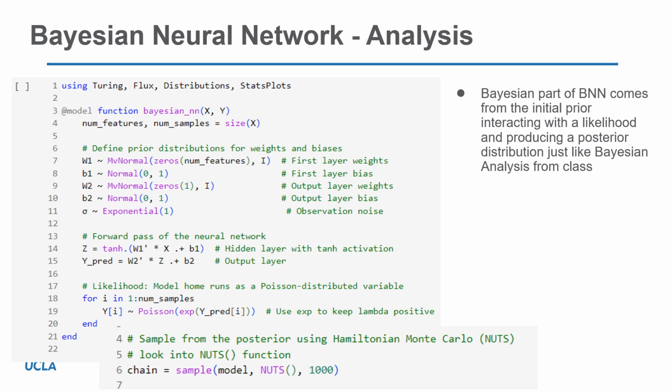The output of that second layer, though, is then taken into a likelihood function. This and the original prior distribution I mentioned earlier are a key part of why a Bayesian neural network is called a Bayesian neural network. The likelihood function in our case iterates through each sample in our data set and takes it through a likelihood function. For our purposes, we're choosing a Poisson distribution, similar to the multi-level model from the mini project, because we're predicting home runs, which are discrete values. Then once we have a posterior distribution function, we can sample it using the NUTS function that we've seen before.